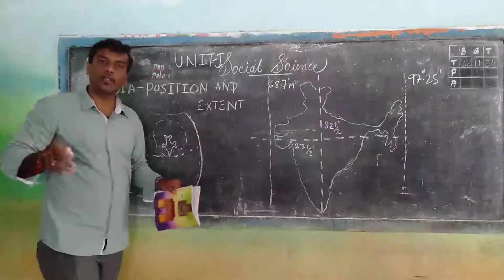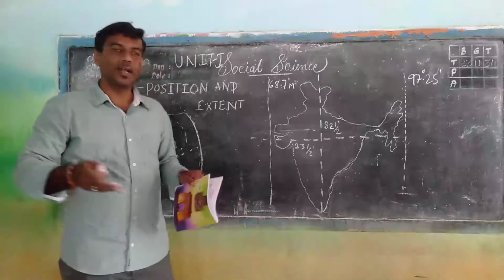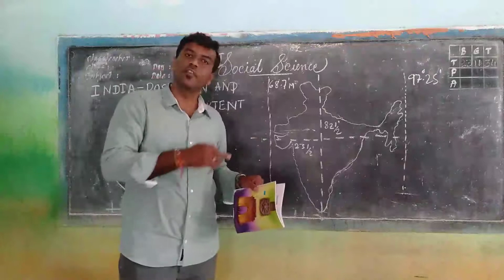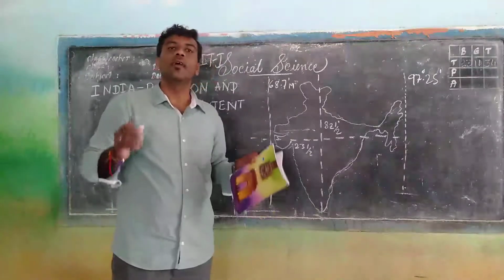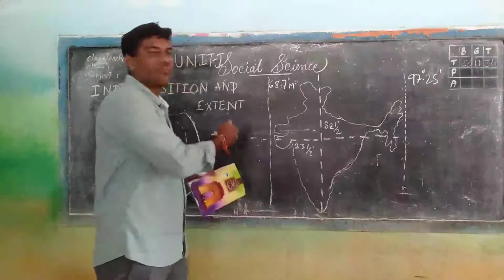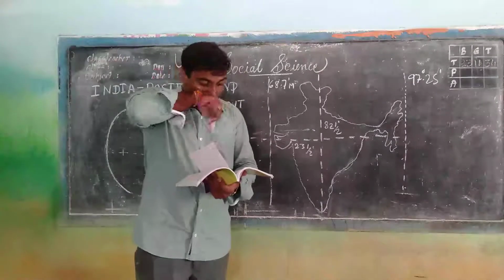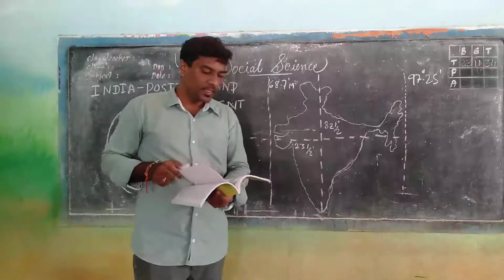Everything. Look at the textbook and what I am explaining. When you go through the lines along with my explanation, you will get a proper imagination of this lesson. Let's begin the topic, location.